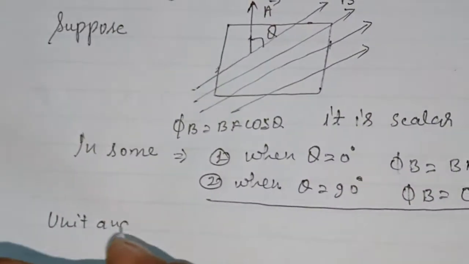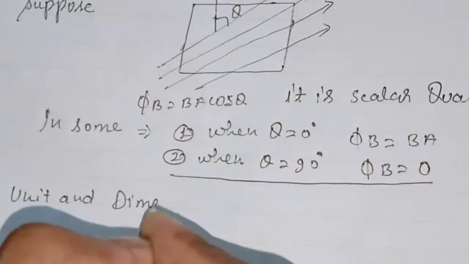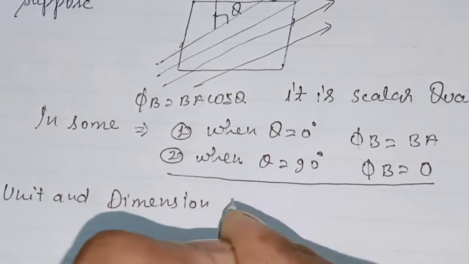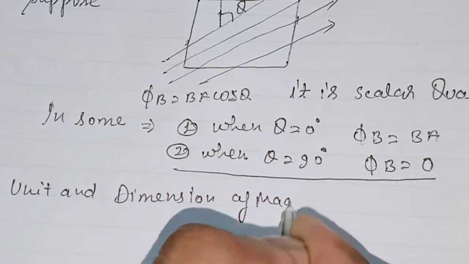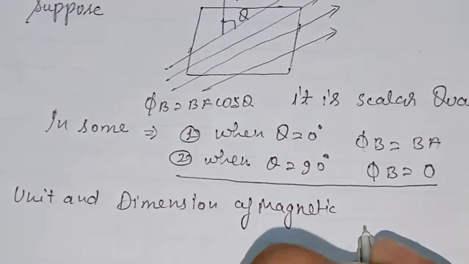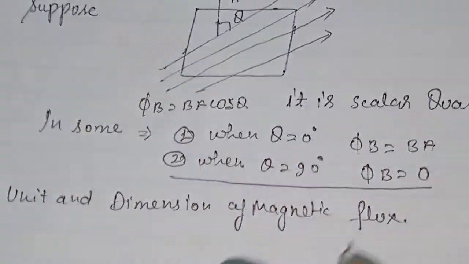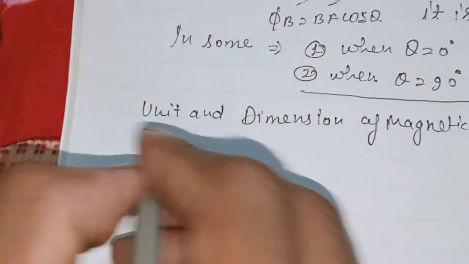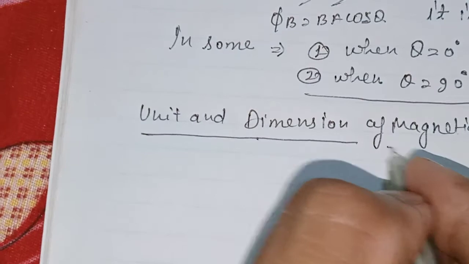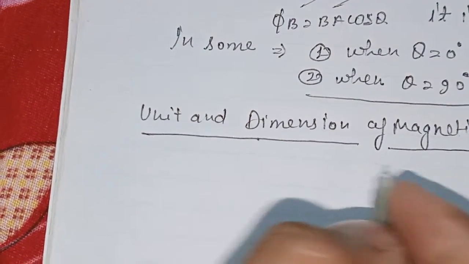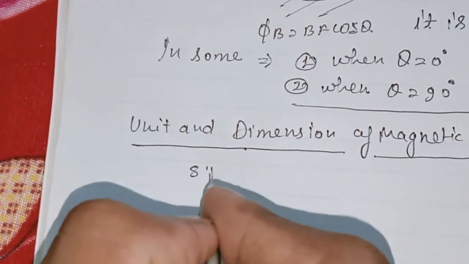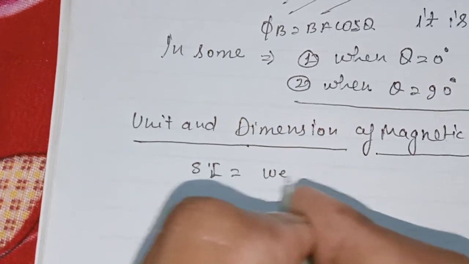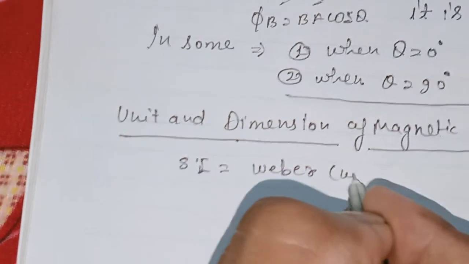Now unit and dimension of magnetic flux. Magnetic flux is a scalar quantity, as we have studied earlier. The SI unit is Weber, WB in short.